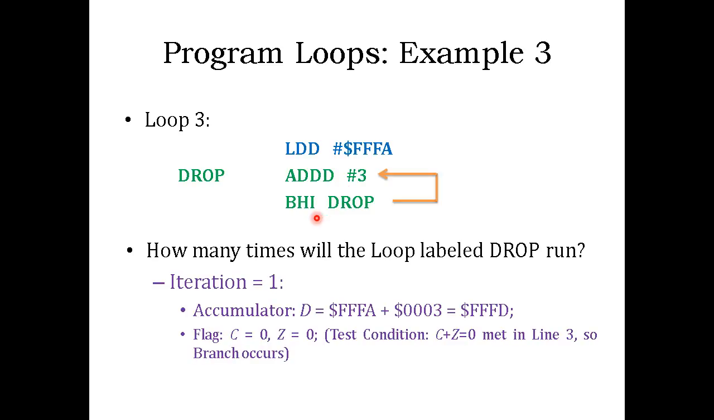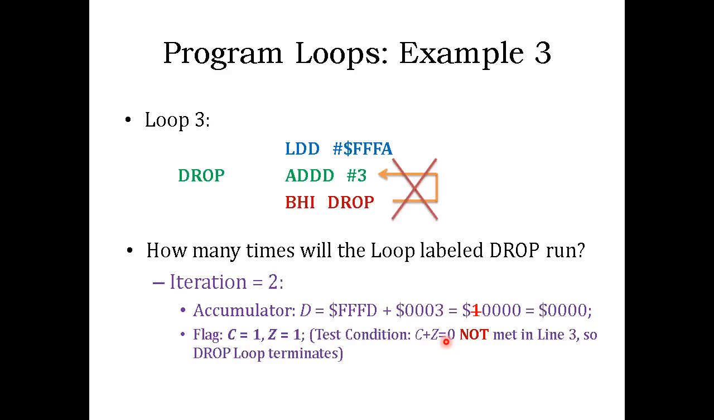In the first iteration, what happens? Your accumulator D had FFFA, right? And then you are adding 3, and that becomes FFFD, right? By the time you hit line number 3, you have FFFD in accumulator D. Now the BHI has a testing condition which includes the carry flag and Z flag. So we have to check the status of the carry flag and Z flag. The carry flag is 0, the Z flag is 0, okay? So that means C plus Z equals 0, which means the branch makes, right?